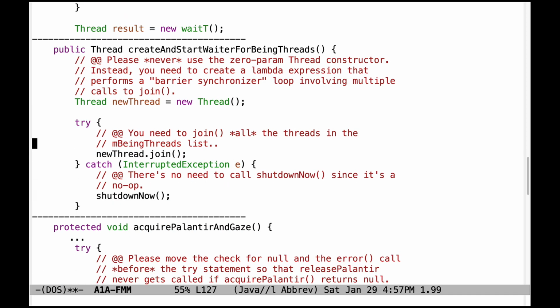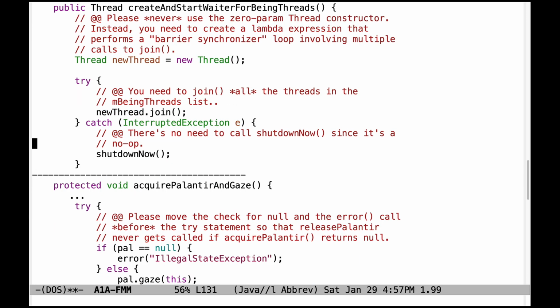And in particular, this code is incorrect. You don't want to be joining with that thread. That makes no sense, especially because it doesn't do anything, because it has no parameter passed to it. But instead, you want to join all the threads in the being threads list. And there's also no need to call shutdown now, since it's essentially a no-op. If you look at the code, there's nothing there.